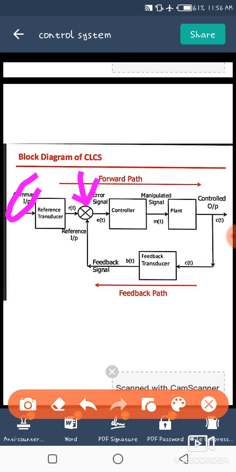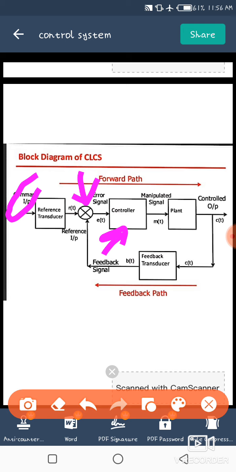The error detector is used to receive the measured signal and compare it with the reference input. So it produces the error signal. This error signal is applied to the controller. Generally, the controller is used to regulate the response according to the signal obtained from the error detector, and it converts it into the manipulated signal.